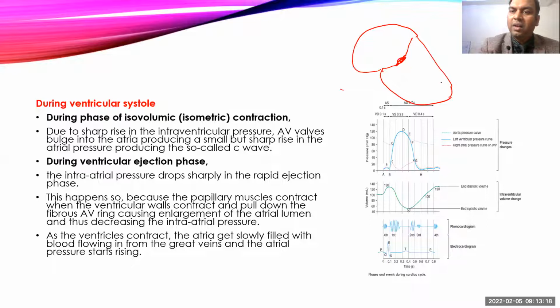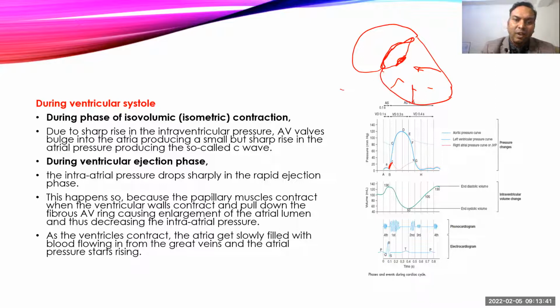So when the ventricle contracts, pressure will increase and push this wall inside the atria. That pushing of the wall inside the atria because of ventricular contraction creates a sharp rise in the pressure. That is the C wave.